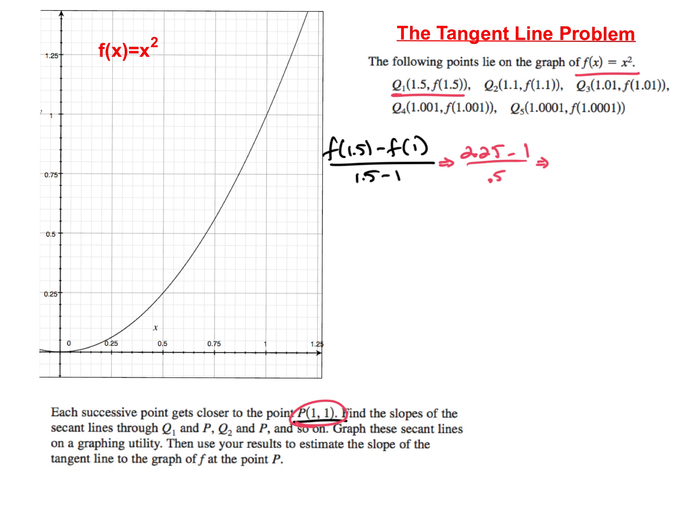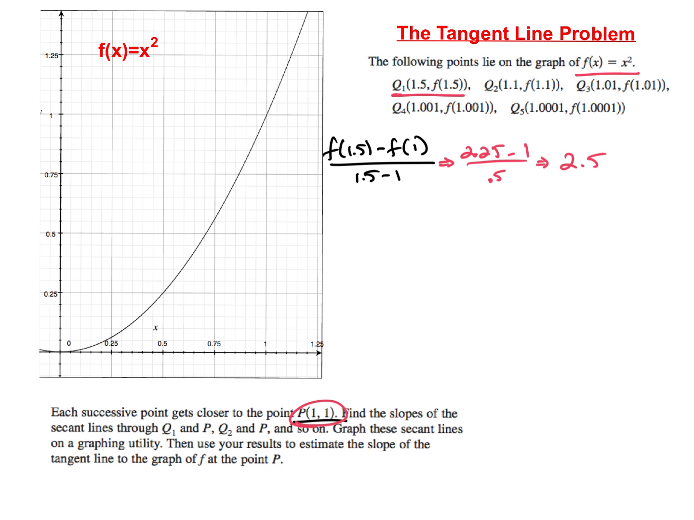Now we have 2.25 minus 1, which is how much? 1.25. Dividing by 0.5 is really multiplying by 2. And so what's the slope between 1.5 and 1? 2.5, exactly. So the slope of that secant line is 2.5.